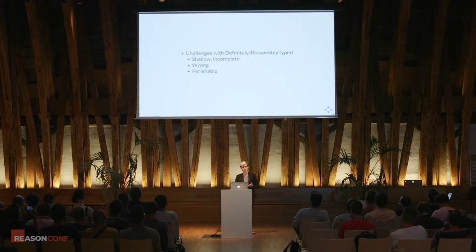I'm not here to bind every library, typically speaking, or every function inside of a library. What's more dangerous, however, is they can be wrong. Oftentimes, the BuckleScript compiler will trust me whenever I lie to it, and then I find out to my own chagrin later that I lied. And the other problem is that they don't age well. You have a static binding to a library that only is accurate at the moment of its writing. And as that library moves along, as the dependencies get updated, there's a very good chance this is going to fall out, but it will still be used as the canonical binding. Maybe something like rebinding will make this significantly nicer, however.